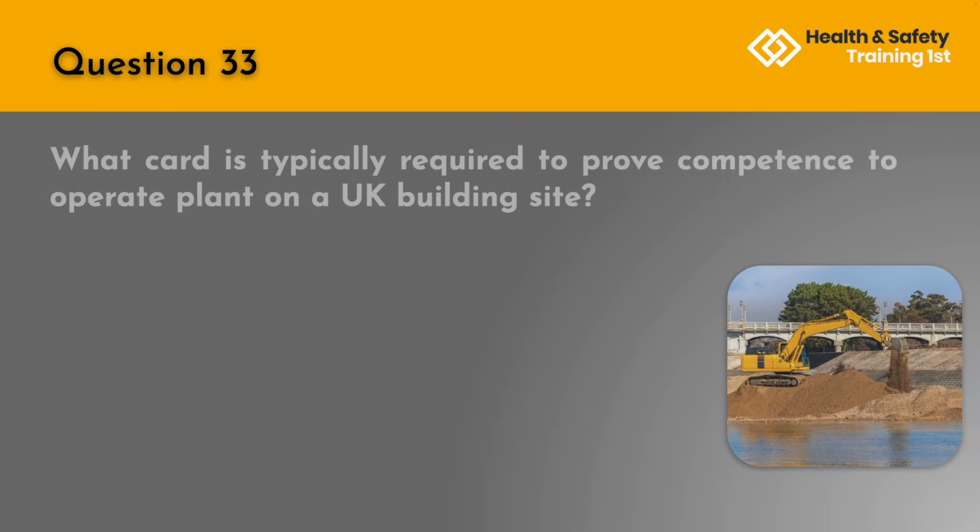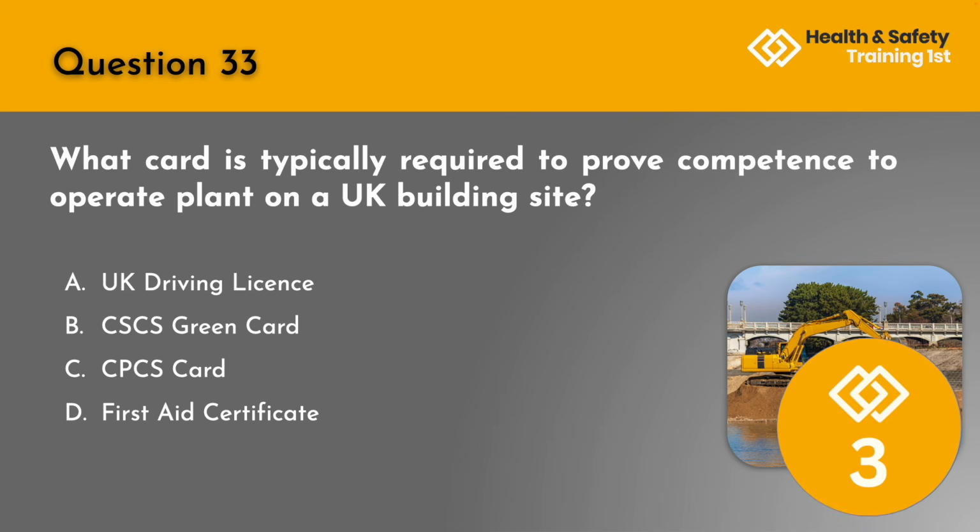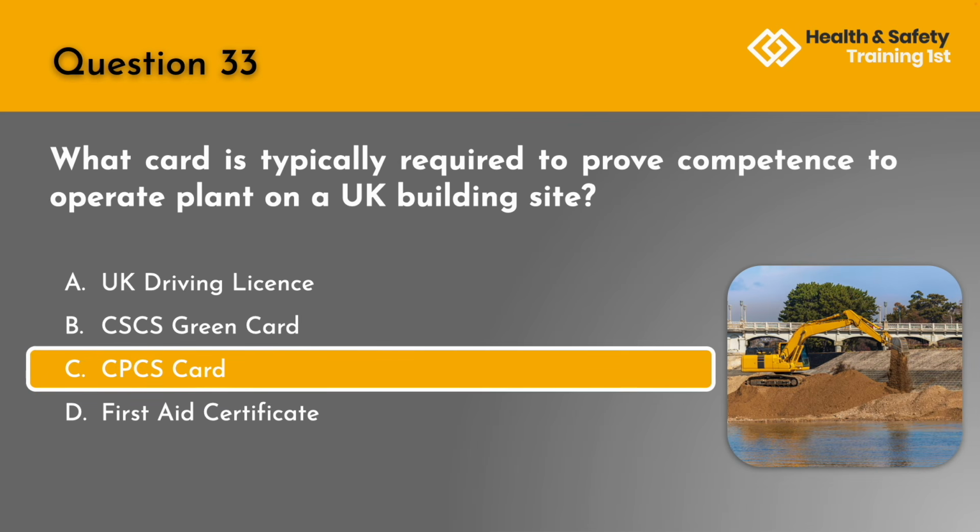Question 33. What card is typically required to prove competence to operate plant on a UK building site? A. A UK driving licence. B. CSCS Green Card. C. CPCS card. Or D. First aid certificate. The correct answer is C. CPCS card.